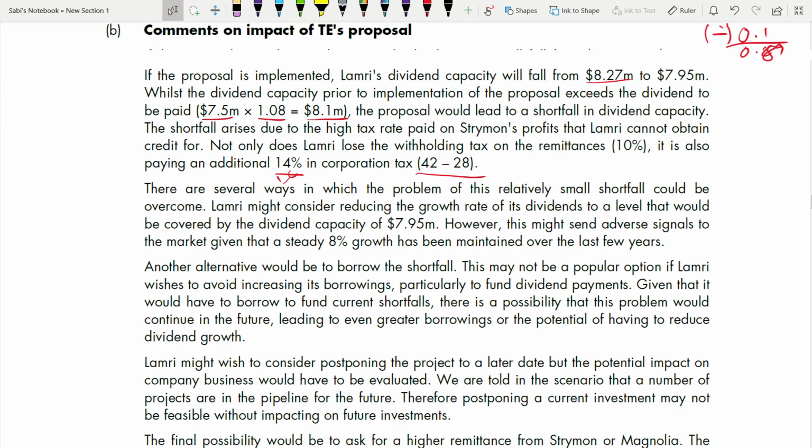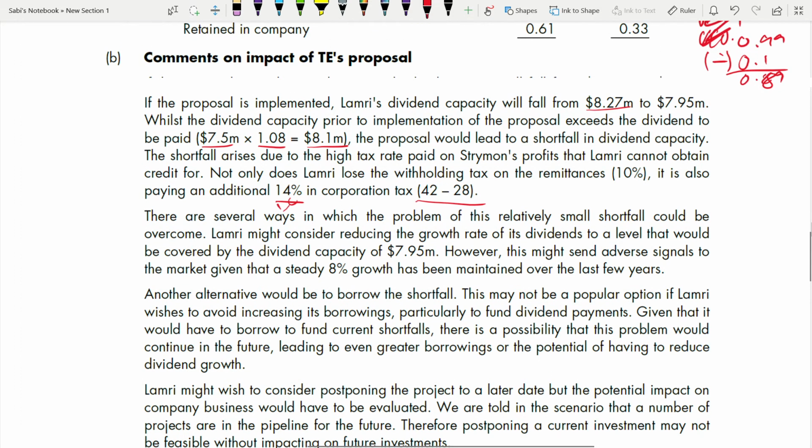Okay, so there are several ways in which the problem of this relatively small shortfall could be overcome. We see that the change from 8.27 to 7.95 is not so big, it's a small shortfall, but how it can be overcome we'll see. Lamri might consider reducing the growth rate of its dividend. What is the current growth rate of dividend? 8%. So Lamri can reduce it to less than 8% so that the dividend paid is in line with a level that would be covered by the dividend capacity of 7.95 million.